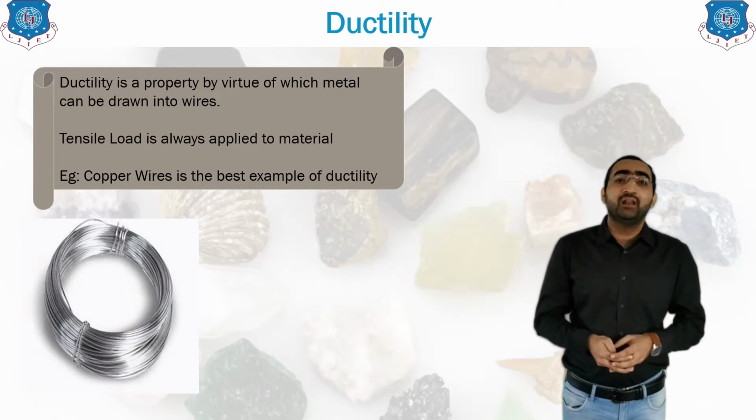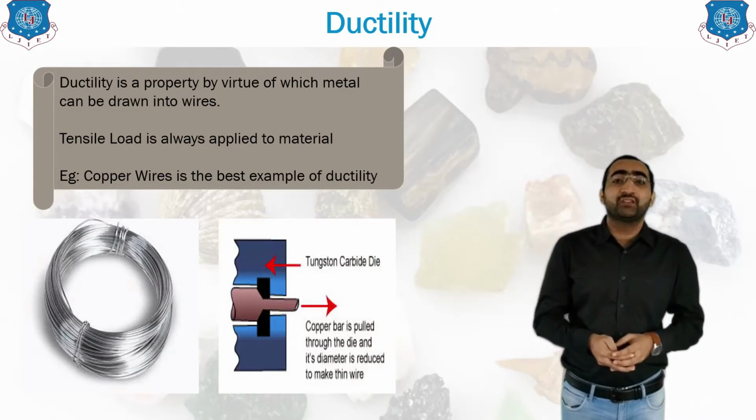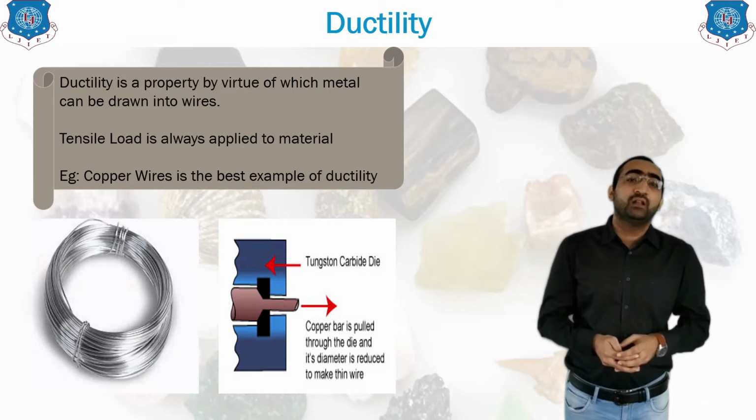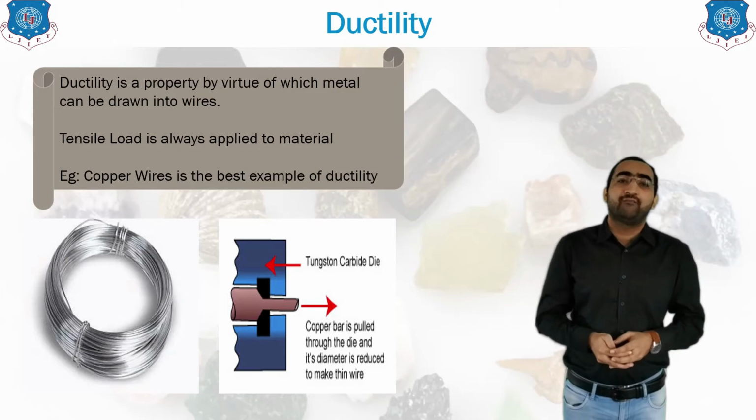That means every metal has the property of ductility. How is it formed? In the figure you can see a material is stretched, or tensile load is given to the material, and as a result it will elongate, due to which wires are formed.